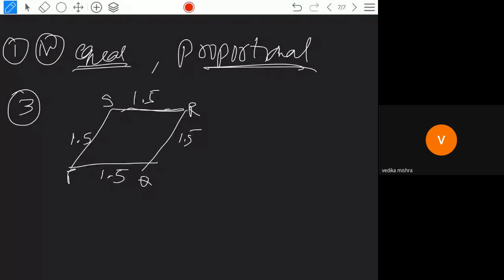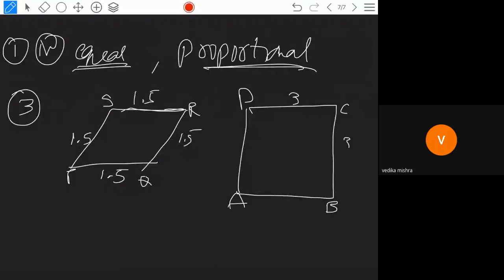Another one given to you is a square, ABCD, with sides 3, 3, 3, 3 and angles 90 degrees each. So whether these are similar or not is very simple. My observation is the shape is completely different.